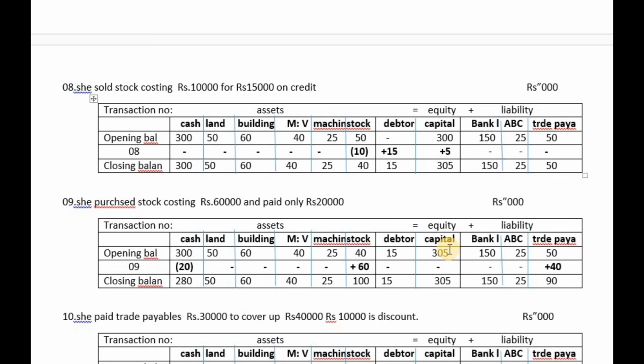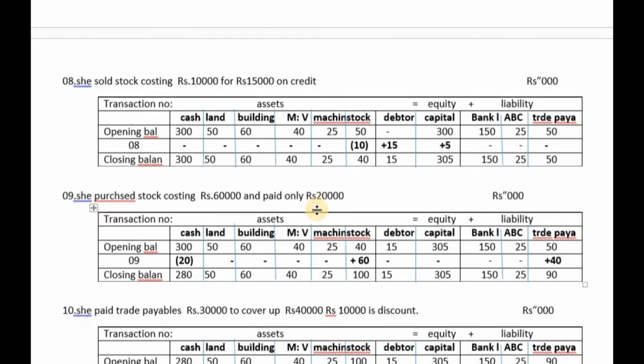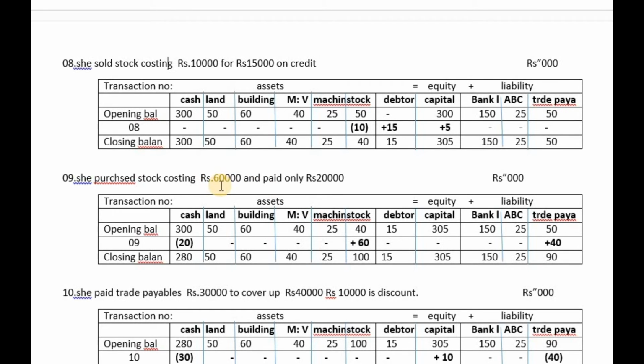Now look at the next transaction. She purchased stock costing 60,000 and paid only 20,000. Now I emphasize how a business is expanded with the introduction of new transactions. Understood? Right. You purchase stock costing 60,000 but you pay only 20,000.